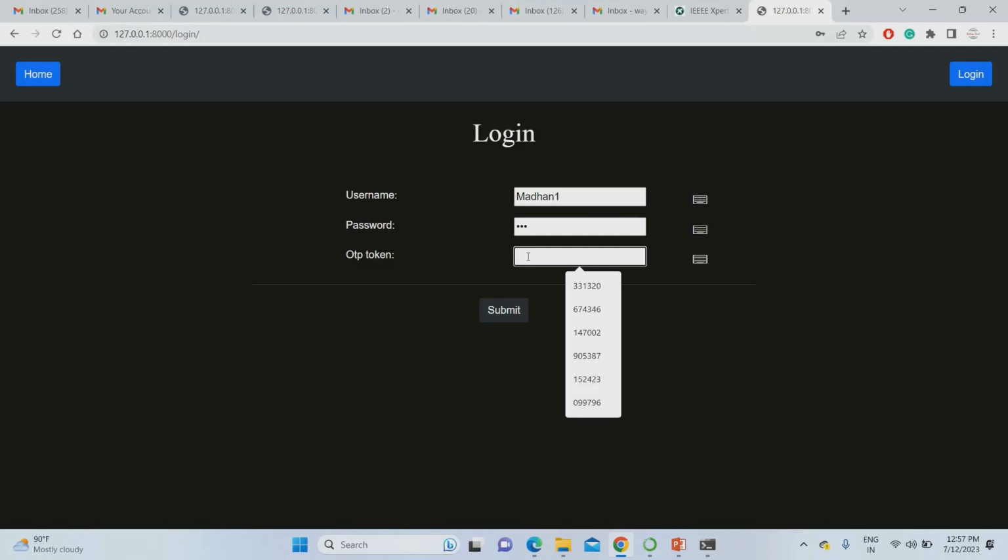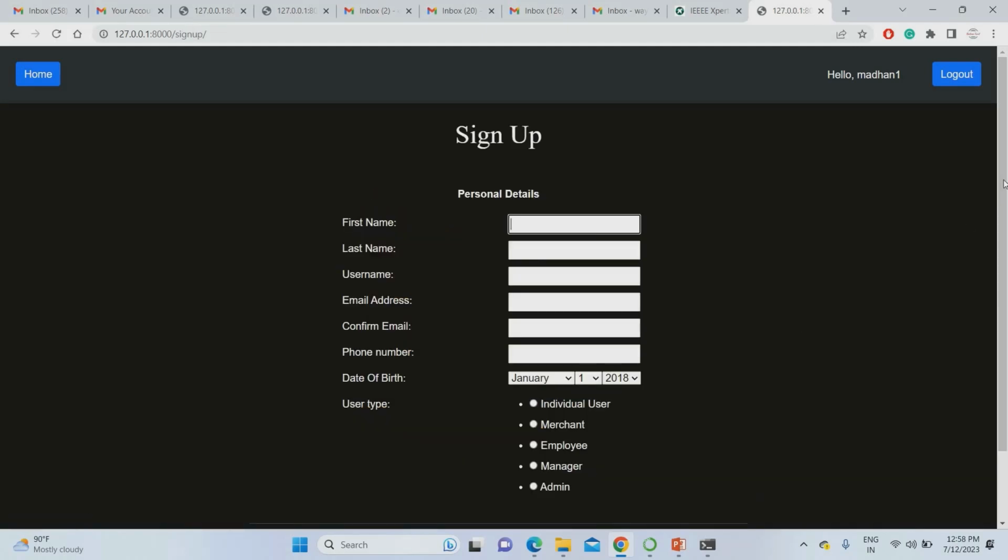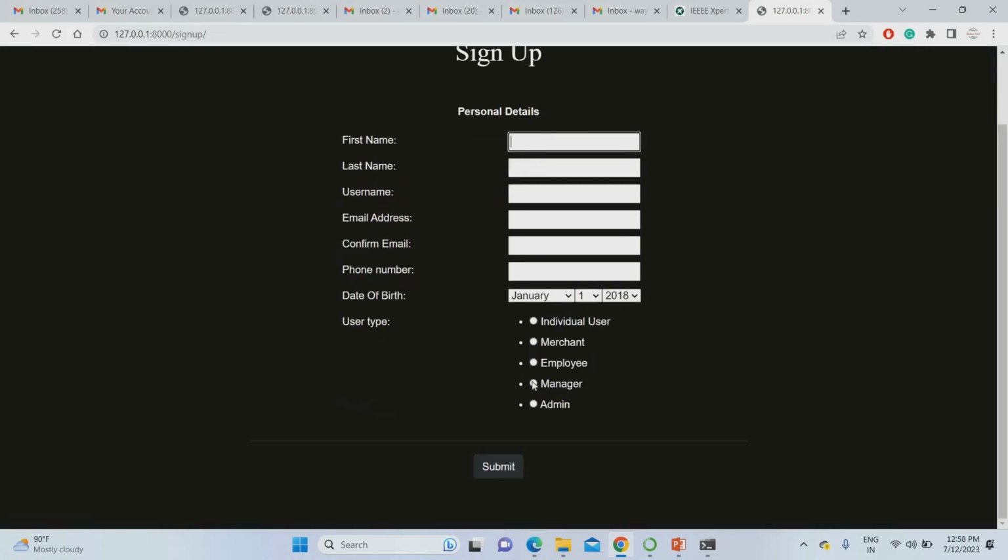You have to enter that OTP in your mobile or in your system. I'm just giving the OTP 874505, so it logs in. Then you have to go to create user. In create user, first of all you have to create the manager.